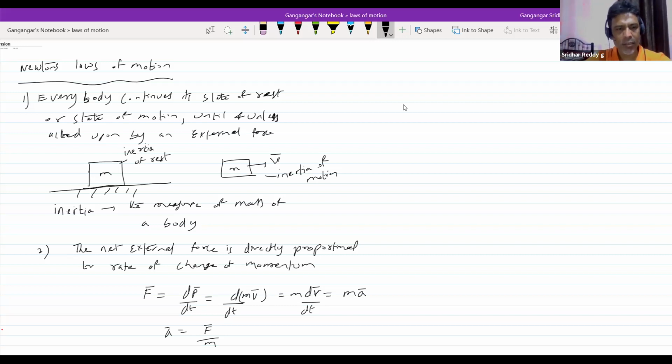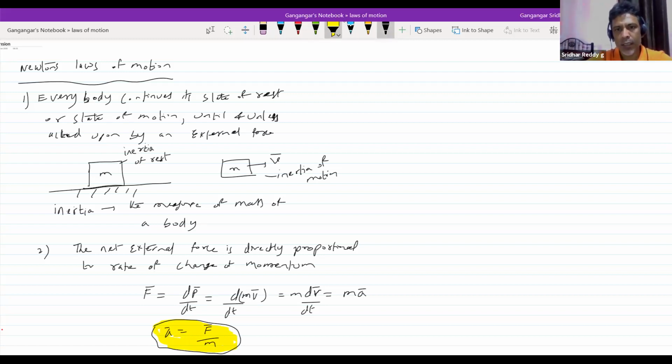You already know what you mean by acceleration. So like that, the external force and the acceleration are related by this equation. This is what we will be using in almost every numerical. What is that? Net external force.